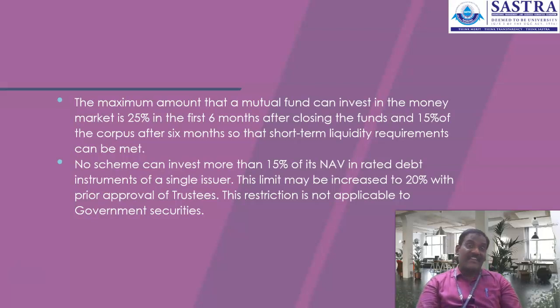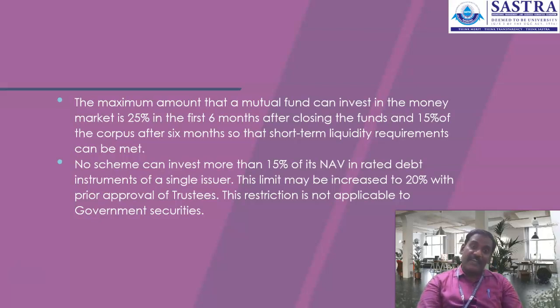They are collecting the investment from the investors, and that investment is invested across the different investment avenues by the asset management company. That is what the asset management companies are, the investment companies in the market. So these are the guidelines which are applicable for the asset management companies. Asset management companies can invest a maximum of 25% of the funds into the money market during the first 6 months.